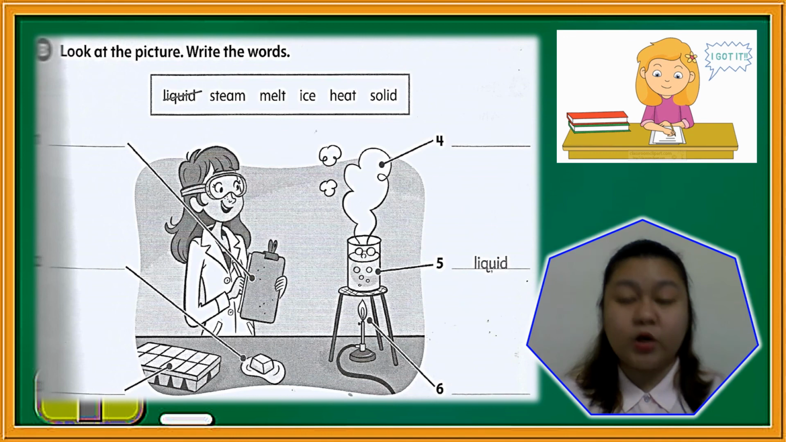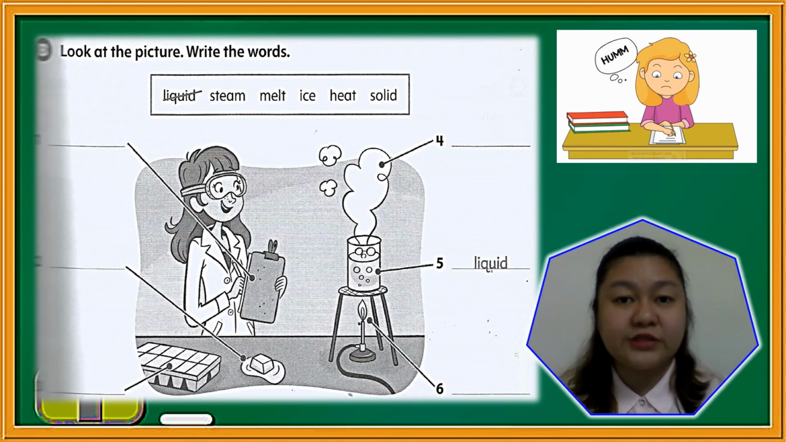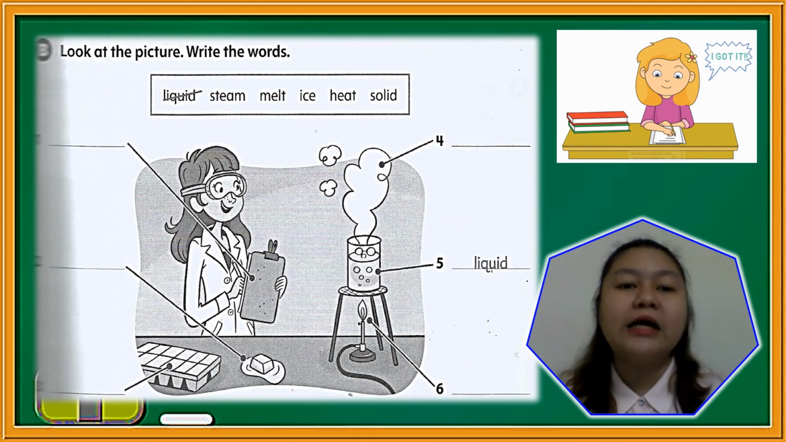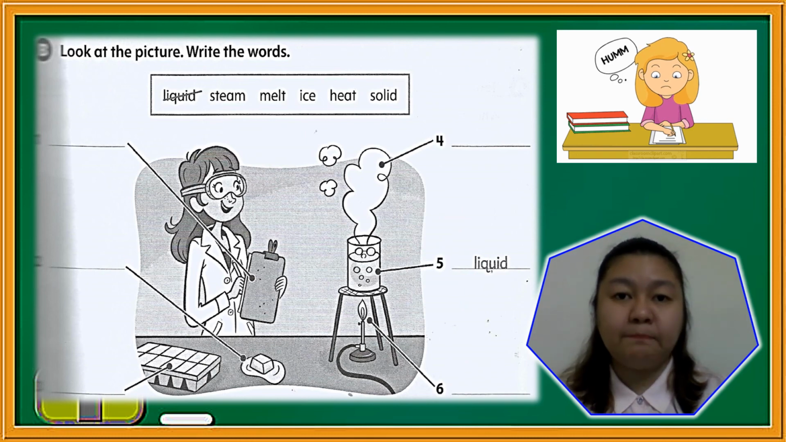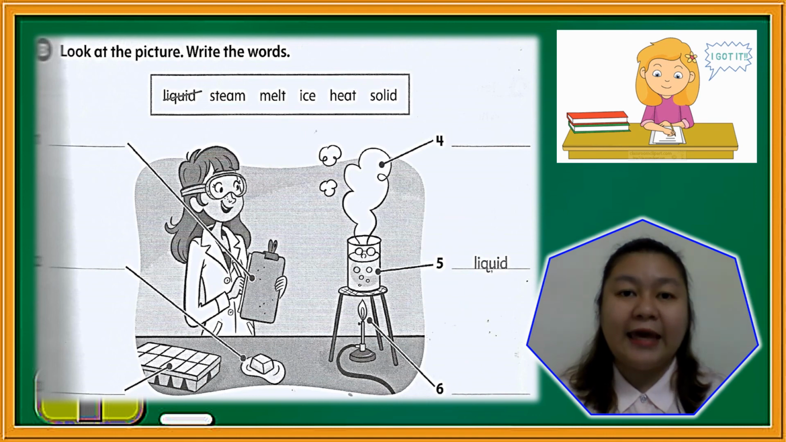Page 21 on your workbook, letter B. Look at the picture and write the words. So we have there liquid, steam, melt, ice, heat, and solid. Number 5 is already given. The answer is liquid.